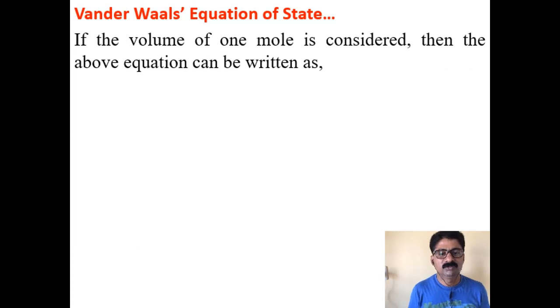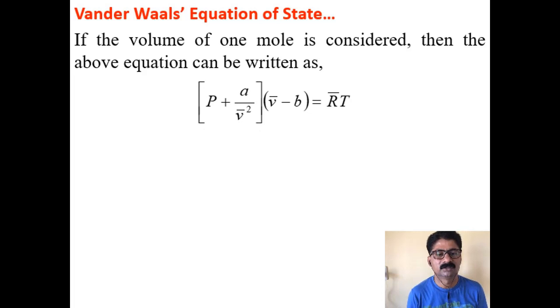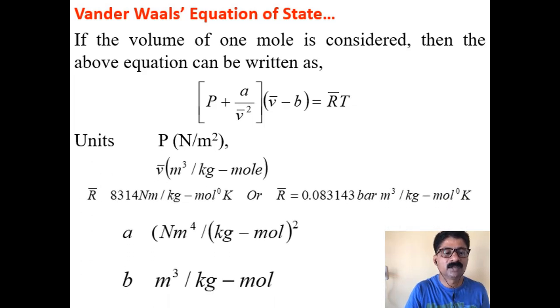If the volume of 1 mole is considered, that is, if the gas is considered to be 1 mole, then the volume of 1 mole has to be taken into account. So we write the van der Waals equation of state as (P + a/V̄²)(V̄ − b) = R̄T. Here P is in Newton per meter square, V̄ is in meter cube per kg mole, and R̄ is 8.314.